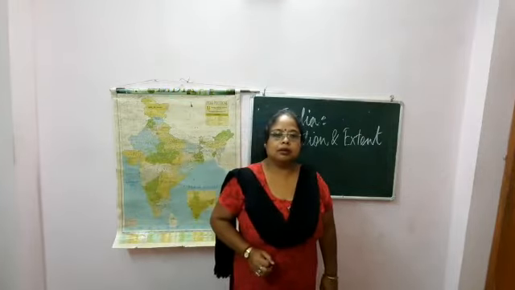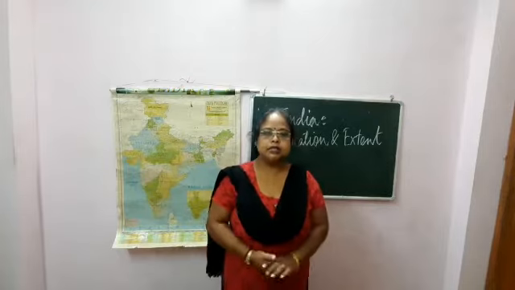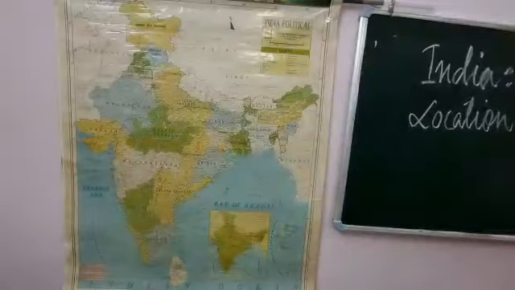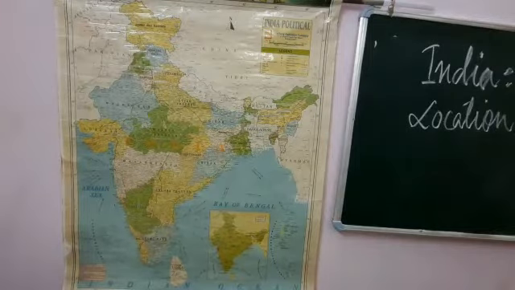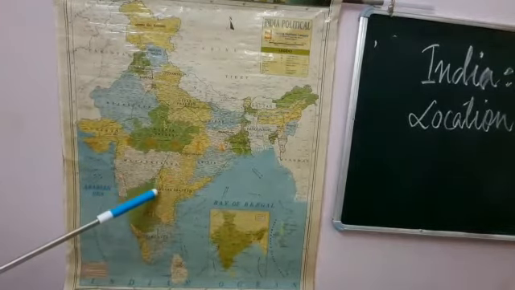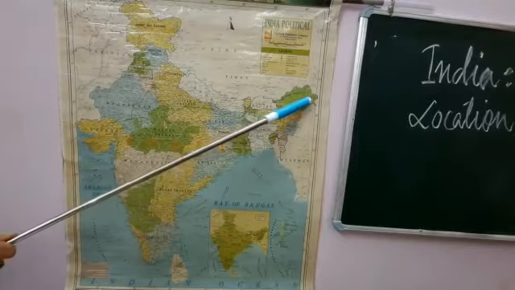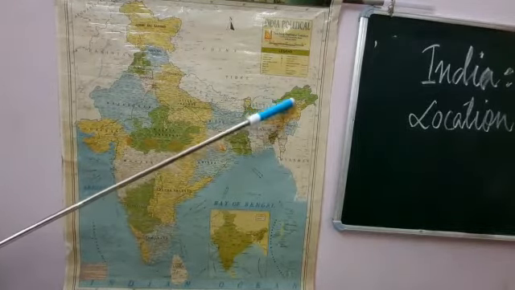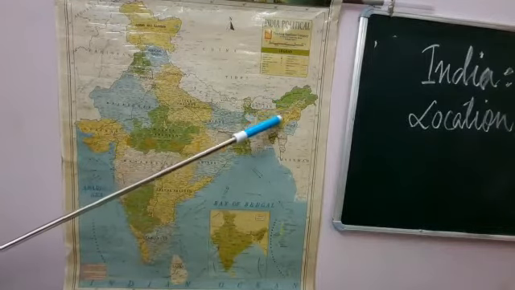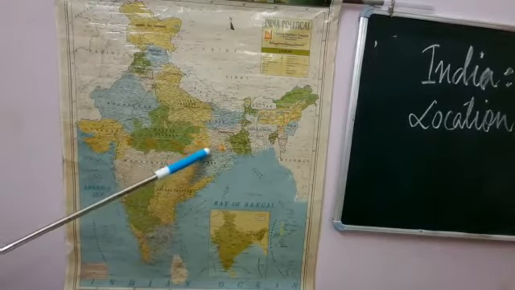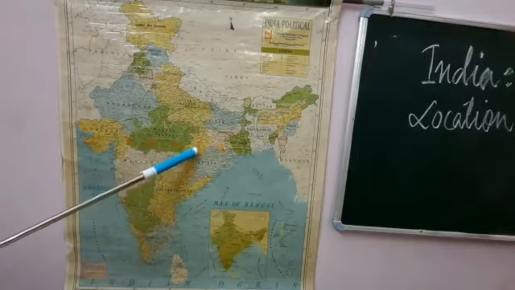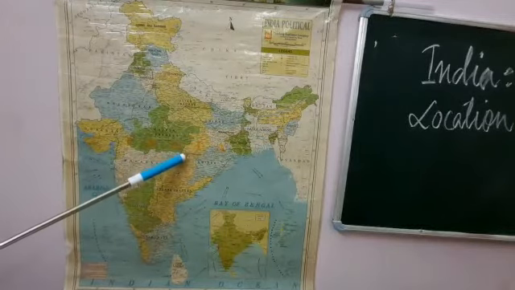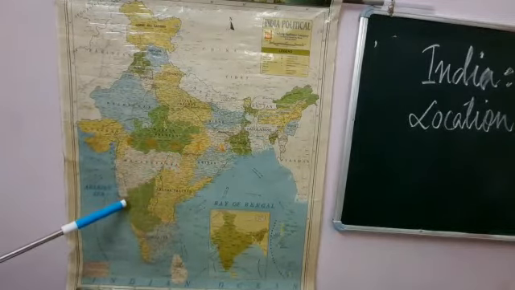Next we will come to the political divisions of India. Now let's see the states and the union territories of India and their capitals. First is Andhra Pradesh, capital is Hyderabad. Second, Arunachal Pradesh, capital is Itanagar. Assam, capital Dispur. Bihar, capital is Patna. Next, Chhattisgarh, capital is Raipur. After that Goa, capital is Panaji.